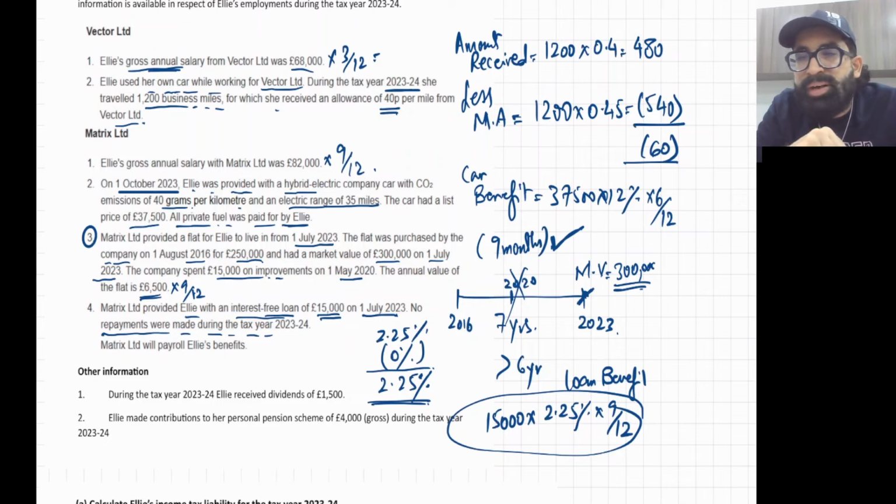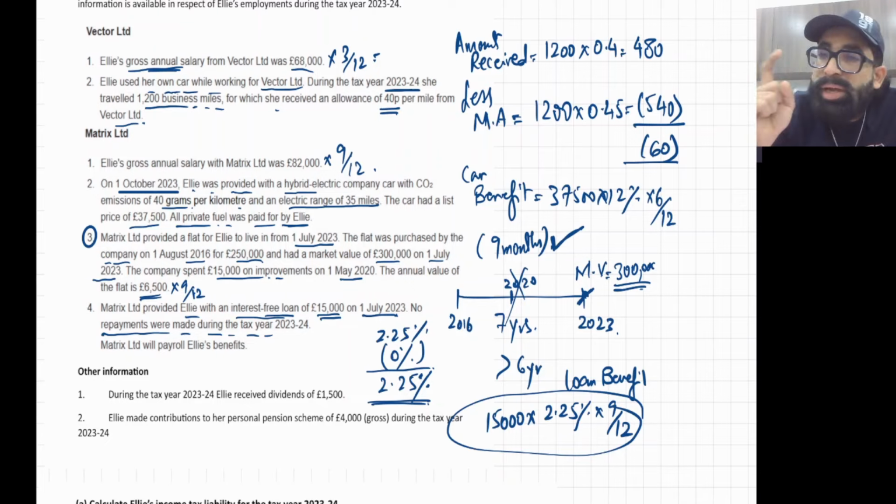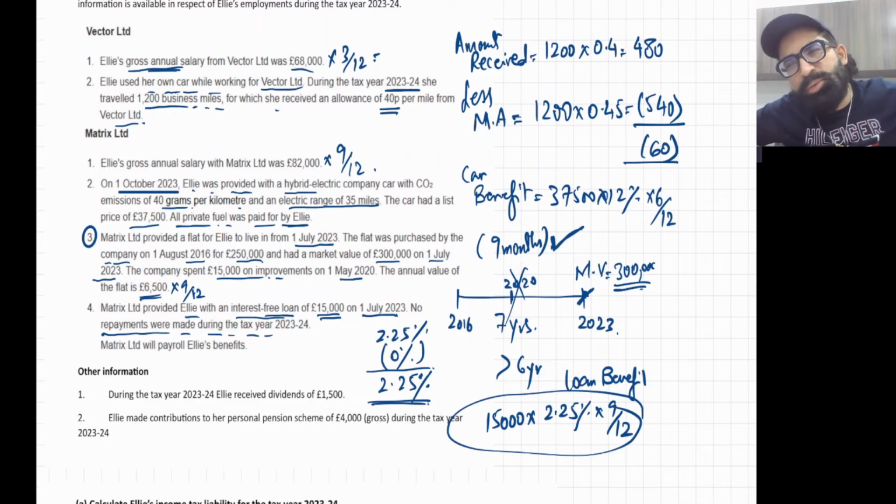But what is the advantage? The advantage is that gradually every month you'll pay tax, so at the end of the fiscal year there will be no more surprises. You will be relaxed that you have almost paid the tax on non-cash benefits, so no tension. But what is the disadvantage of this payrolling?